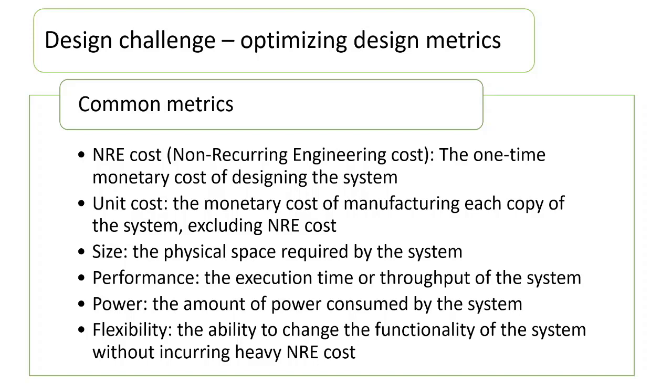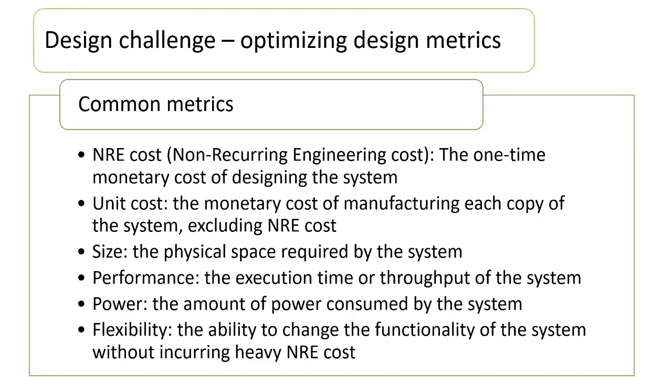NRE cost is non-recurring engineering cost. The definition of NRE cost suggests that it is the one-time monetary cost of designing the system. Once the system is designed, more than one copy of the system can be generated from that design. Unit cost of the system is nothing but the monetary cost of manufacturing each copy of a system excluding NRE cost. So total cost is nothing but NRE cost plus unit cost.